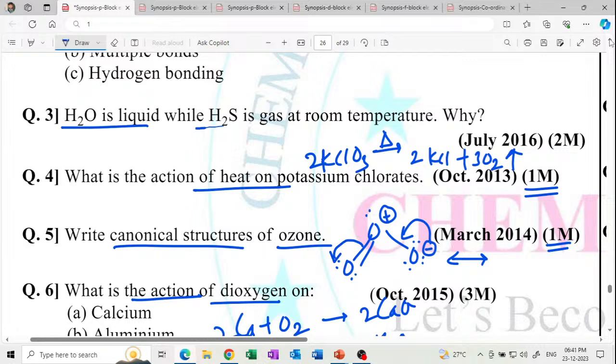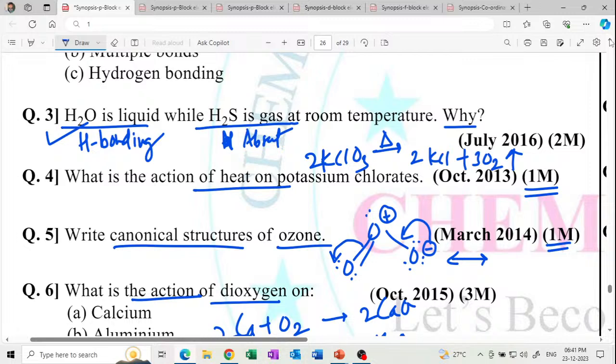H2O is liquid while H2S is gas at room temperature. Why? 2 marks. Okay, very easy question, because water contains hydrogen bonding, and in H2S hydrogen bonding is absent. Get it? Absent. Here is the absence of hydrogen bonding. So simple. Water contains hydrogen bonding and H2S does not contain hydrogen bonding, so it is a gas. Get it?